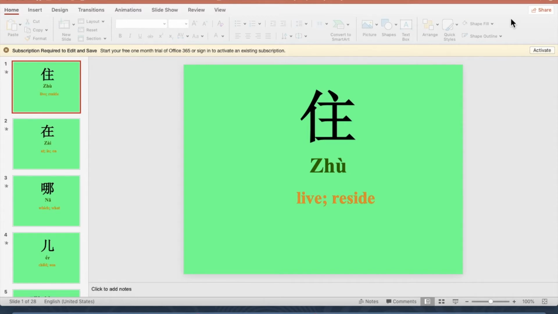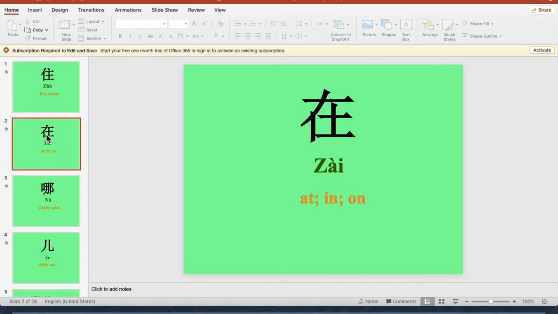So we're going to work on the new words of 第6课. The first word is 住. 住 means live, at, reside. 我住在 La Crosse. I live at La Crosse.